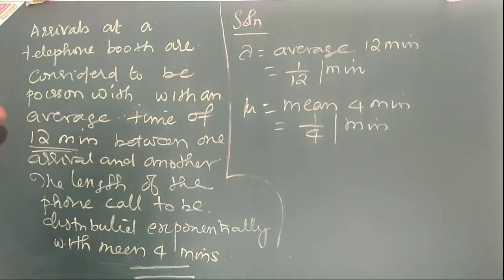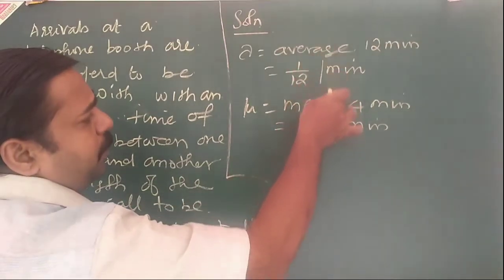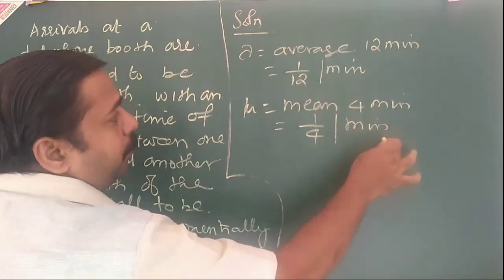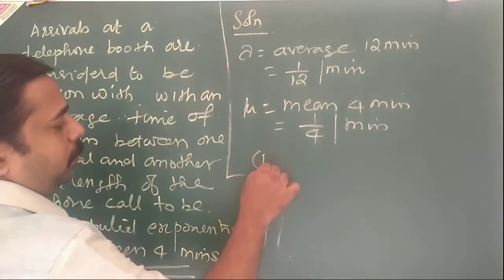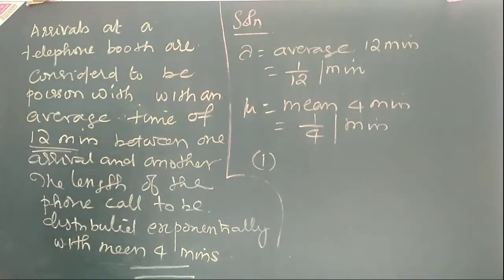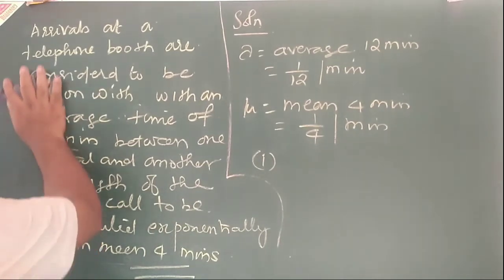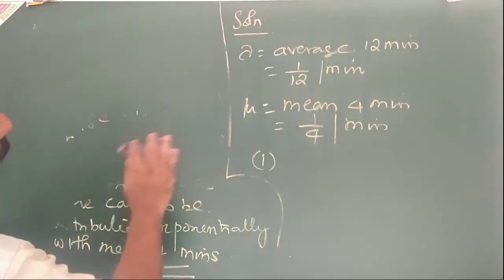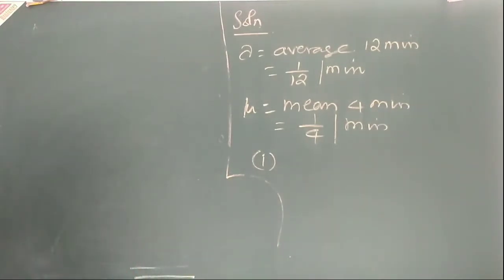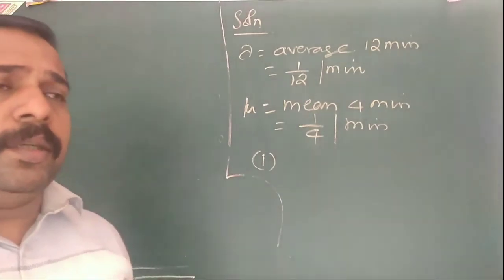Now what is the first one? There is no need of change because both are in the same unit. So first one is, find the average number of persons waiting in the system. First one is average number of customers in the system.